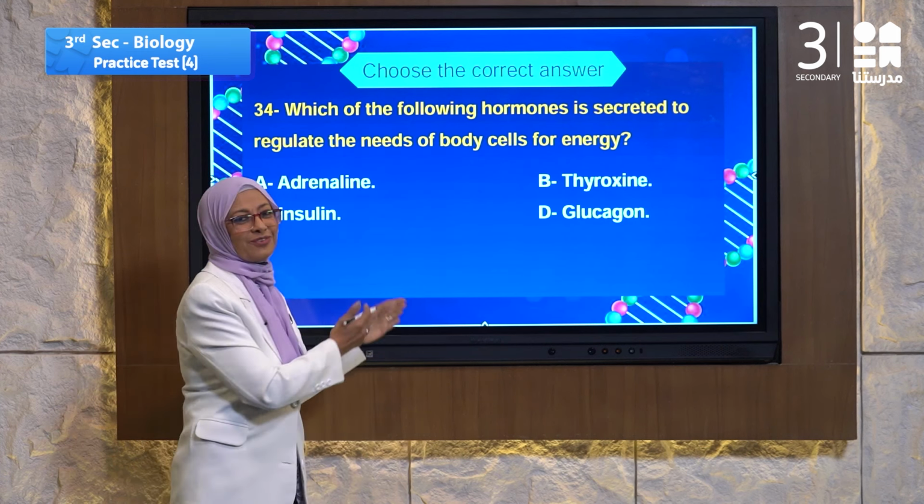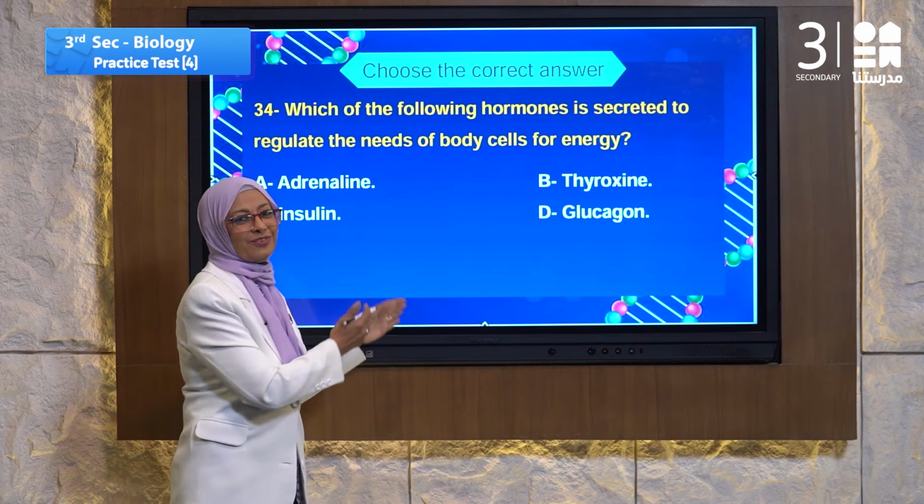Number A, putting the nucleus of an egg cell instead of the nucleus of somatic cells. It will not make a clone colony. Number B, putting the nucleus of a somatic cell instead of the nucleus of an egg. Let's read.